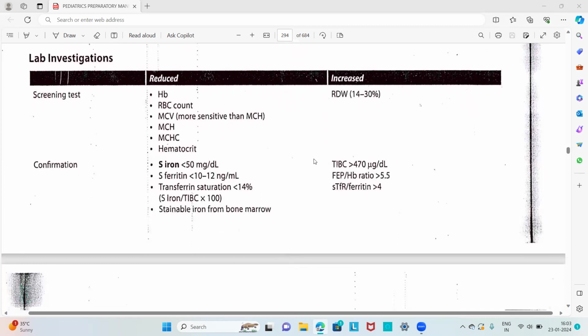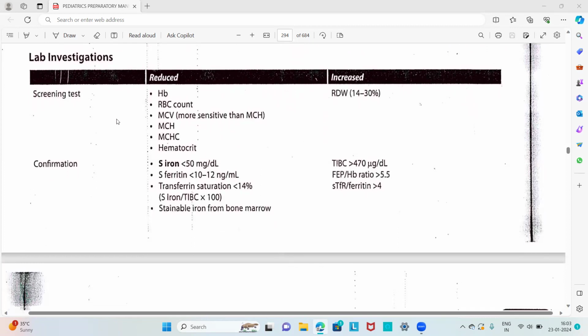Then about the lab investigation, it is also asked as a short note or a short essay, that is regarding the lab investigation for the diagnosis of iron deficiency anemia. So we have both tests, that is screening test and confirmatory test. In the screening test, hemoglobin is reduced, RBC count is reduced, mean corpuscular volume is reduced, mean corpuscular hemoglobin is reduced, mean corpuscular hemoglobin concentration is reduced, and hematocrit is also reduced in the case of iron deficiency anemia, and the red cell width is increased. So these are all regarding the screening test.